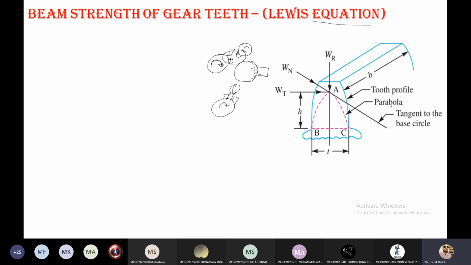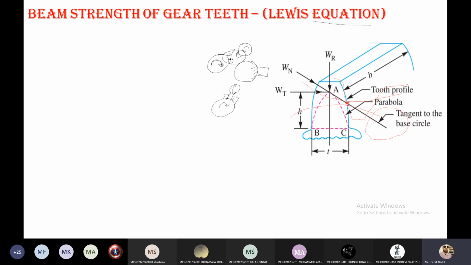So you can see here on the screen, the common tangent line is passing through the pitch point. Why am I calling it the pitch point? Because this is one gear, and another gear is going to mesh from the top side. At this point of contact, the pitch circles are going to meet. At this particular pitch point, the common normal line is passing. That is the condition of the law of gearing to maintain a constant velocity ratio.